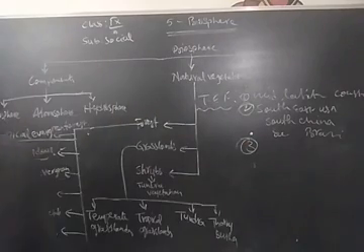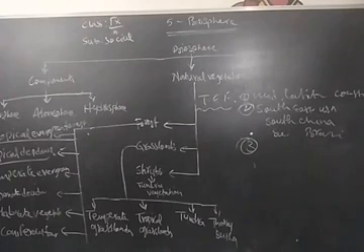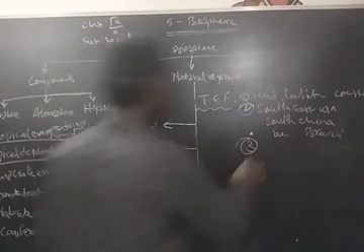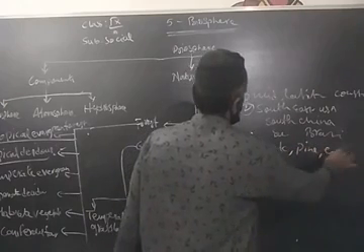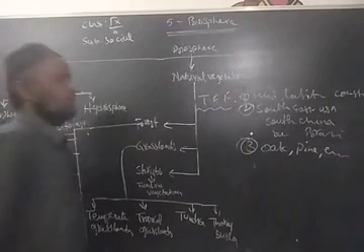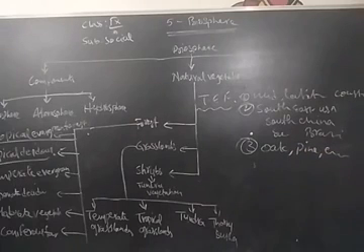Next, the last one, different types of trees. Both softwood and hardwood trees are found in this region, that is, the temperate evergreen forest. What are the trees we find in this forest? Trees like oak, pine, eucalyptus, and other medicinal plants are found in this region.